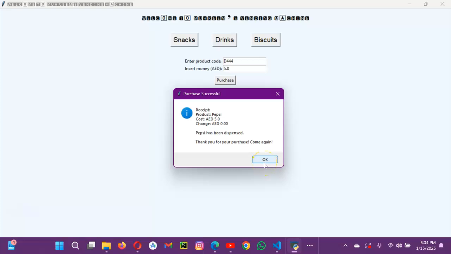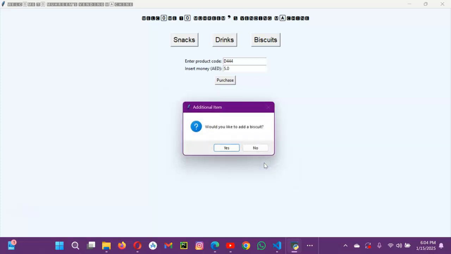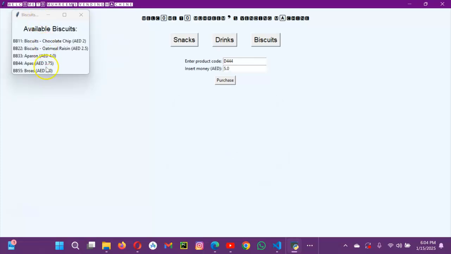Come again. Once I click OK, again it will ask, do you need to add any biscuit with the drink? Once I click yes, it will show me the available biscuits which I have. So I will buy the biscuit now, which is BB11, the chocolate chips biscuit, and the money I will enter is 5 dirham.